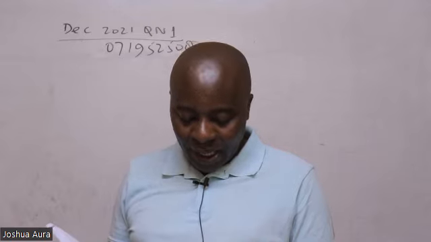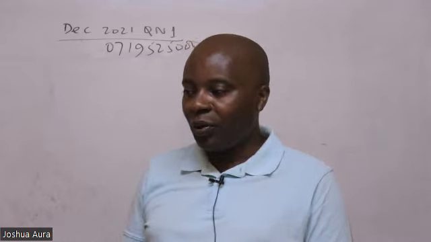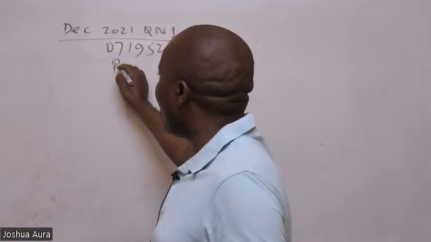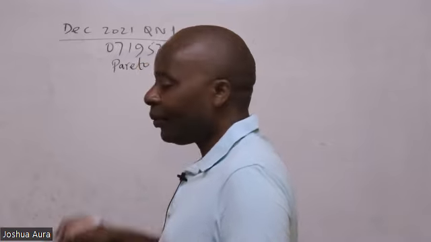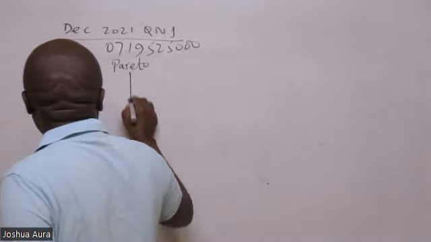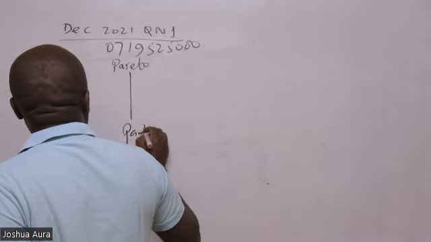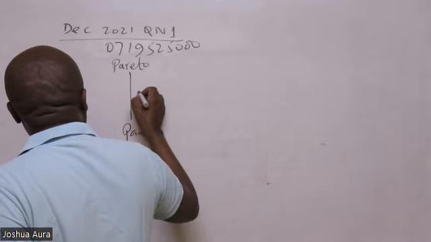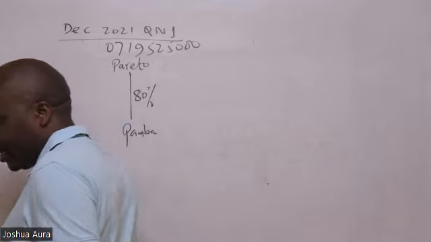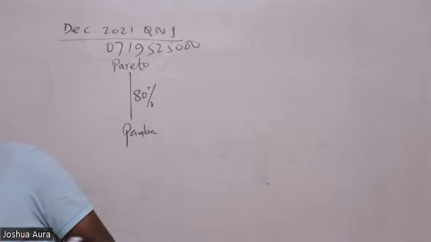What are these guys telling us? From note number 1, how is the group structure? We are told we have a company called Pareto, which has acquired a company called Pamba, not 100% of it, but just 80%. You see, 80% is so significant. It's more than 50%.